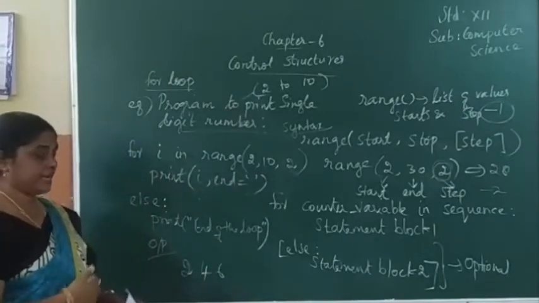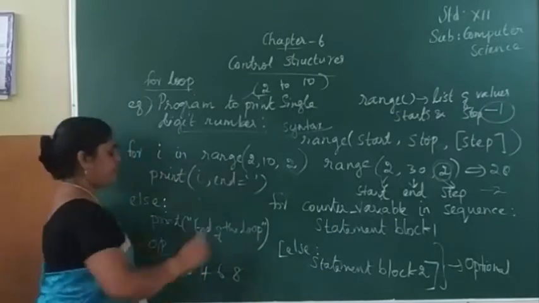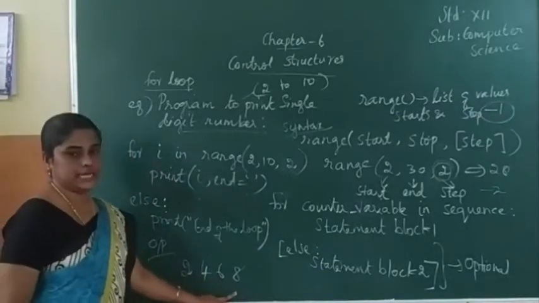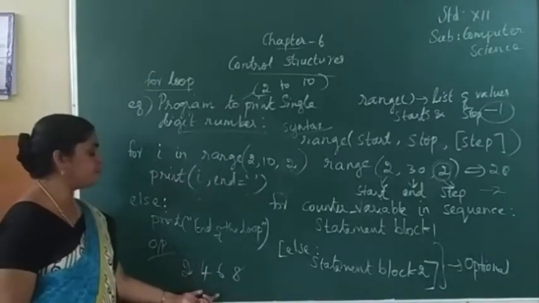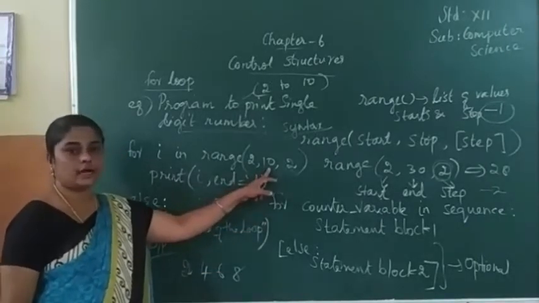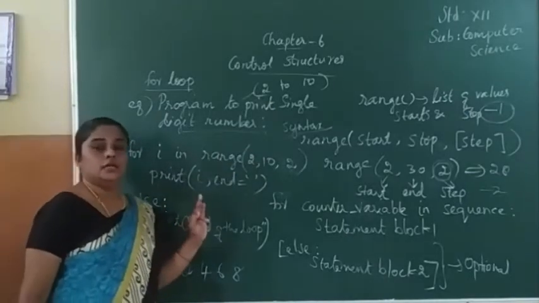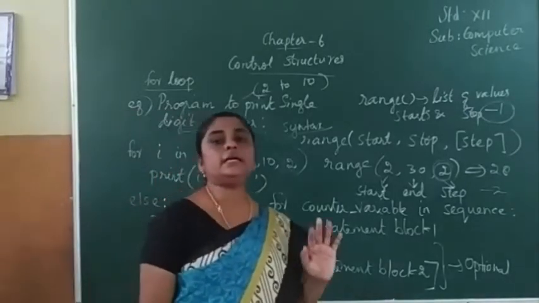Next again, 8. So the I value is 8. So what will be the output? 2, 4, 6 and 8. Don't write up to 10. Always remember. This is an important loop in the Python programming language.